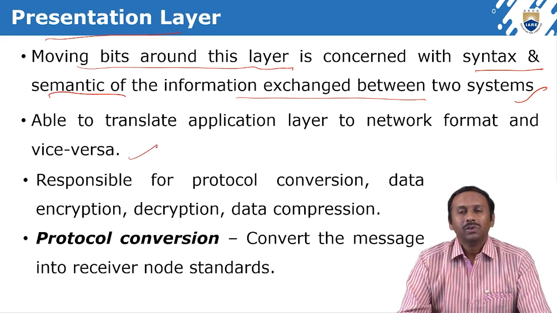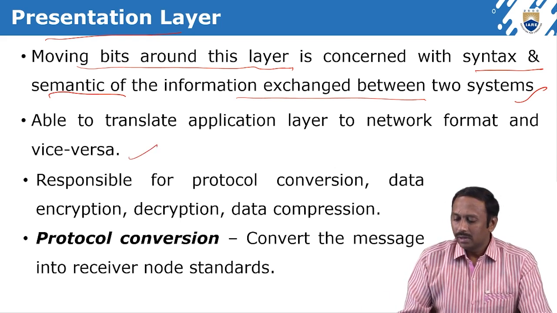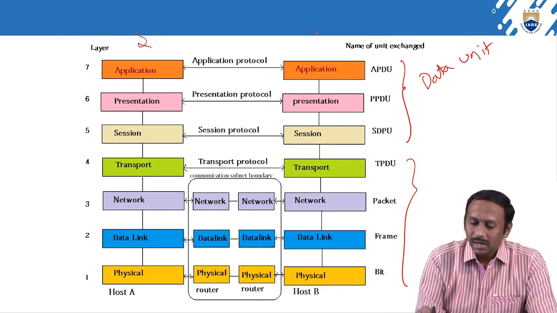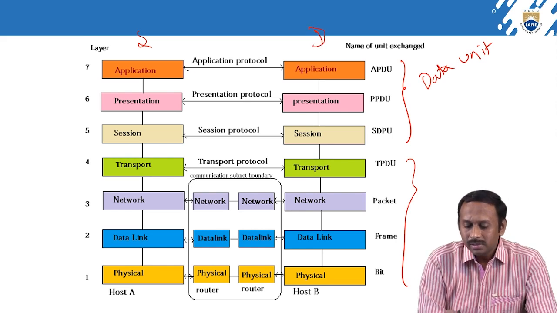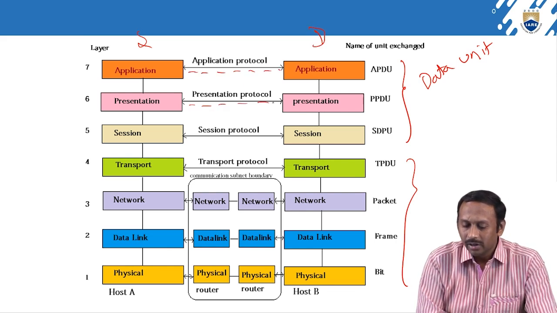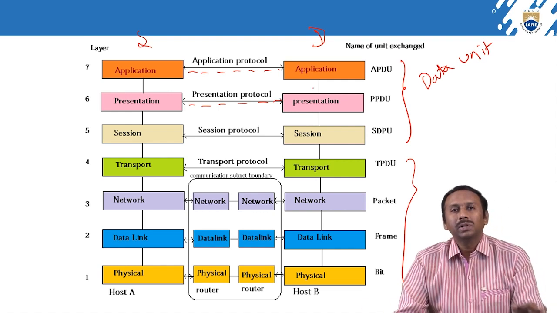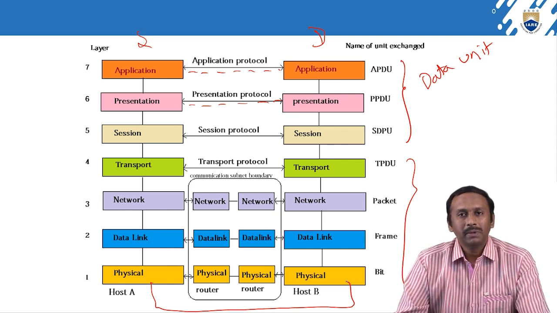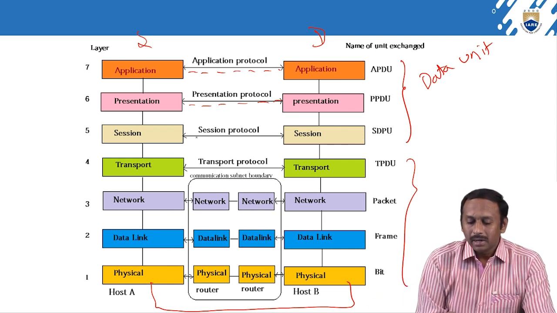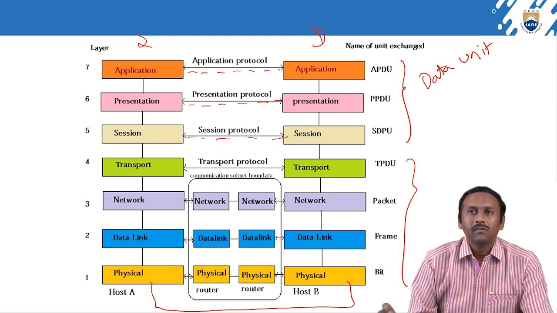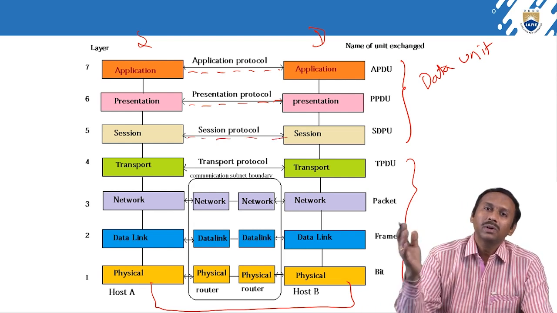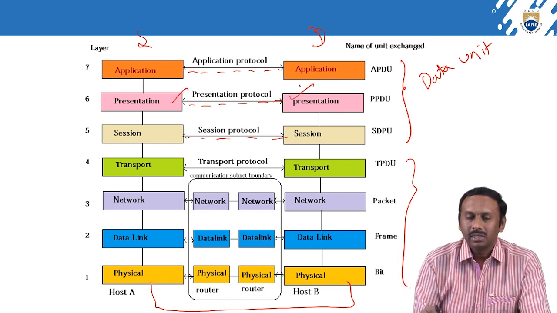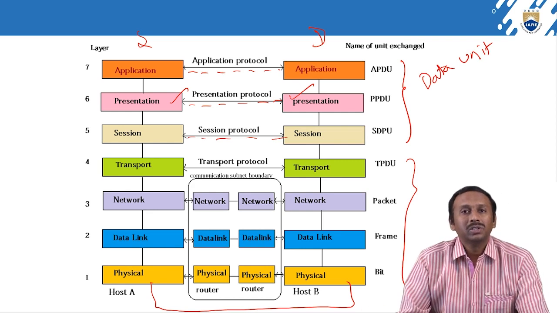What is it going to do? If you observe the figure, I will show you. This is the source and this is the destination, and this is a logical connection from source to destination, but the actual connection is here, which may be wired or wireless. In parallel there are logical connections from one layer to another, from source to destination. To transmit data logically from presentation layer to presentation layer, how is it going to be transferred?